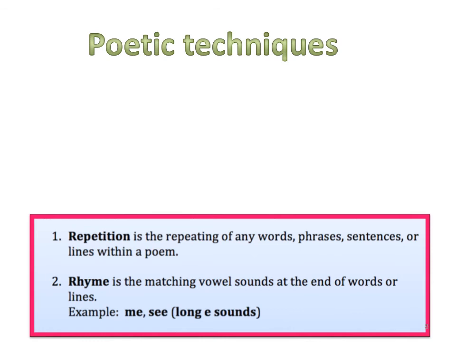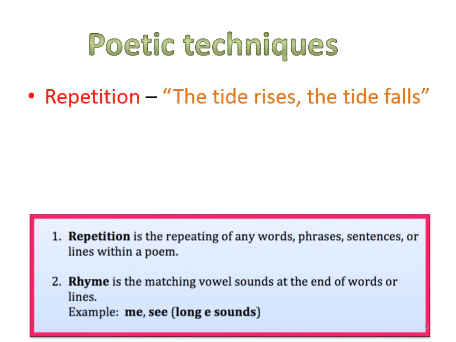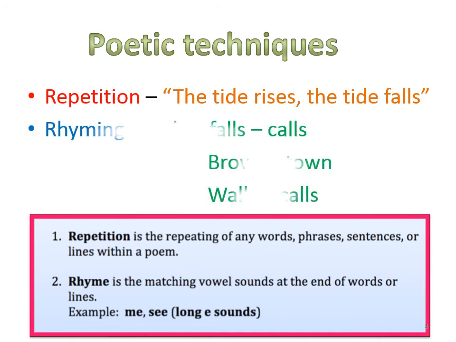So, in this poem also we can find these two poetic techniques. The first one is repetition. We can find the repetition of the tide rises, the tide falls. You can see the same words again and again. And also we can find rhyming words in the poem.